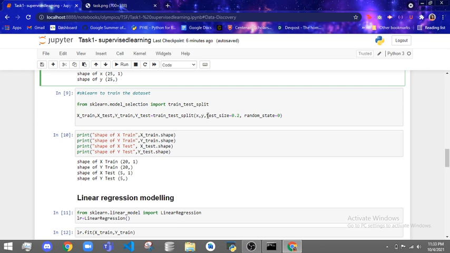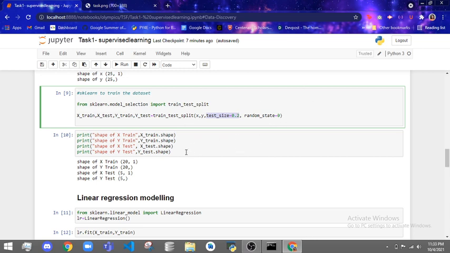And then I'm setting the test size to 0.2, which means I'm only allowing the model to test on 20%. That means I'm just separating out 20% of my data set for testing, right? And random state could be any constant that you would like to mention here.